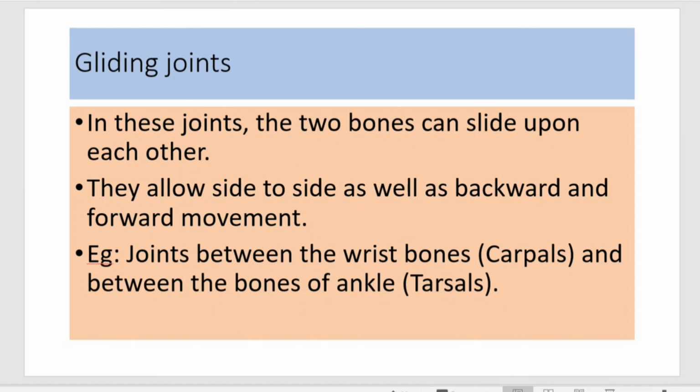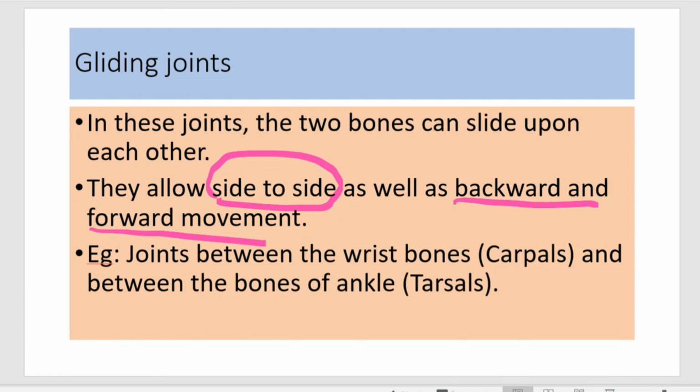The last one is gliding joints. Gliding means the gliding type of movement. That's the reason it is named gliding joints. One bone is able to slide upon another. So what kind of movements are possible here? Backward and forward as well as side to side. We can see gliding joints in your wrist bones.